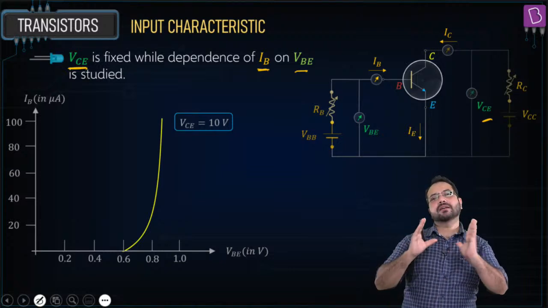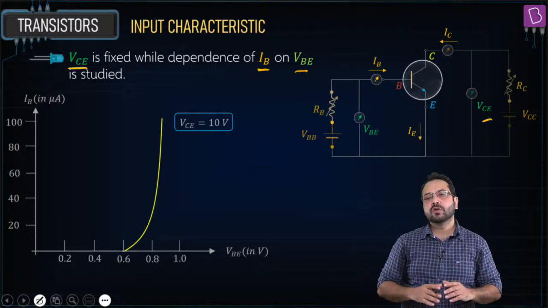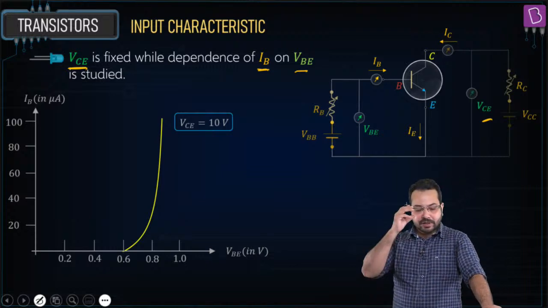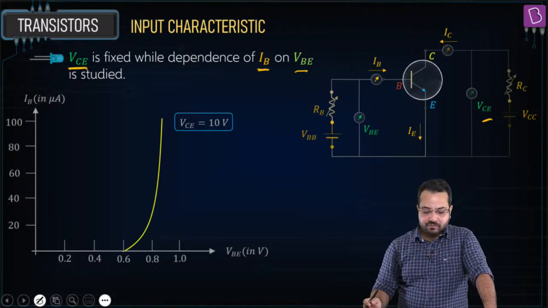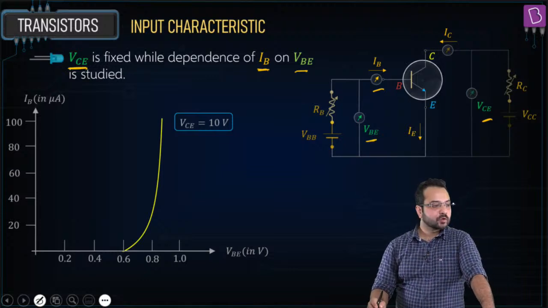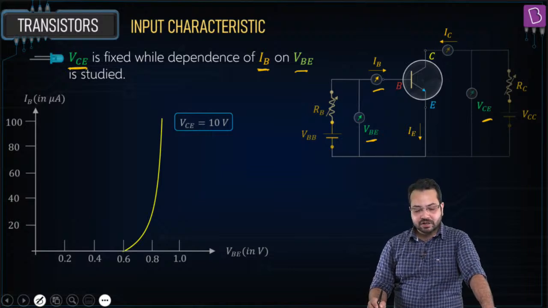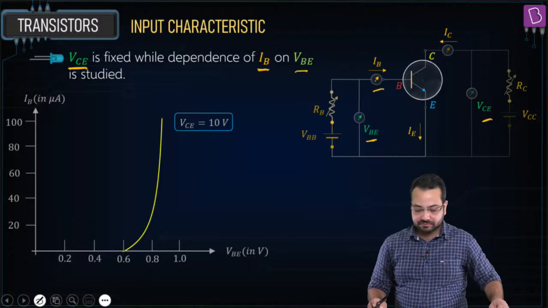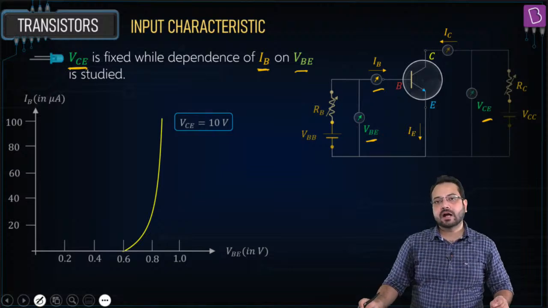Can anyone think why we are getting this kind of graph? This is IB and this is VBE, the potential difference between the base and emitter. So just think, why do we have this kind of a graph?